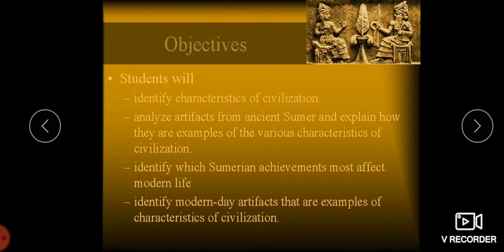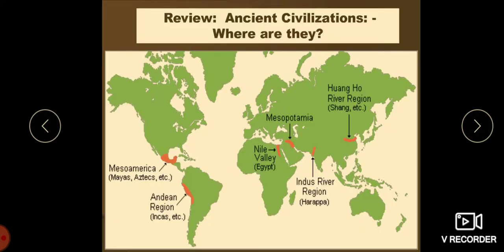And we also identify modern day artifacts as examples of the characteristics of civilization. So all these are the objectives. As a teacher, I will be knowing; as a student, you will be knowing. Both of us are learners, isn't it, children? So both of us will come to know the characteristics of all the civilizations. Now let us move on.